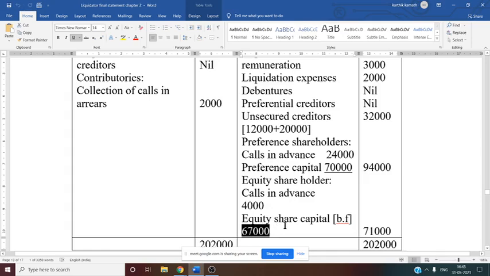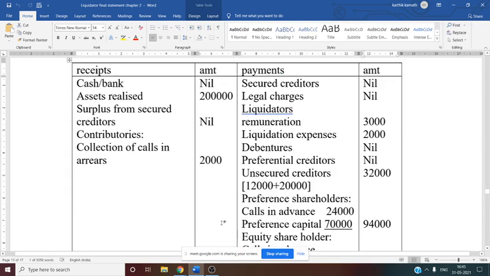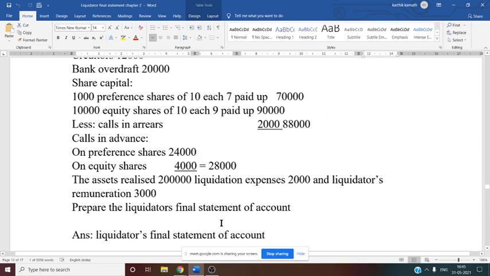Now we want the total payment made to the equity shareholder, that is calls in advance 4,000 plus equity share capital 67,000. So the total amount given to the equity shareholder, written outside, is 71,000. Total of the balance sheet, both the sides the same, that is 2,02,000. So this is how you are going to solve this 12 mark problem.